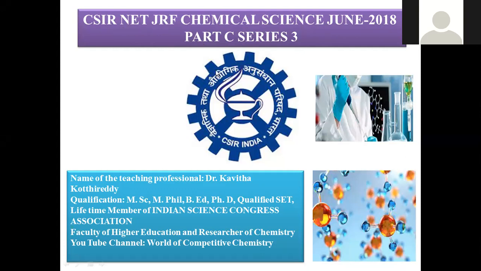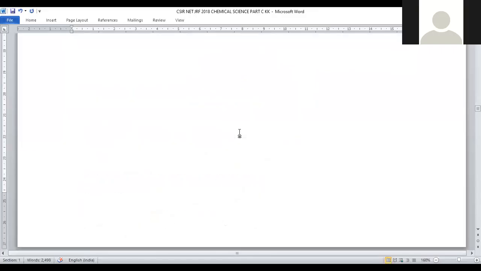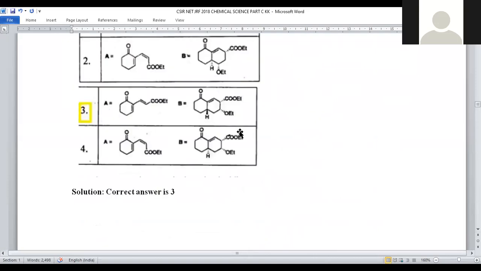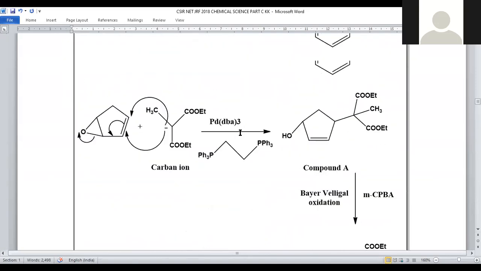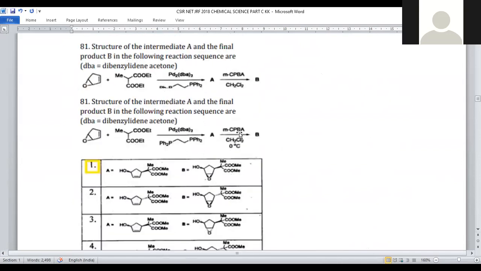So we already completed question number 61 to question number 80. From question 81 onwards, we are going to continue today, right? So here is a detailed explanation for the question paper given in June 2018 CSIR NET JRF Chemical Science. Hope it will be very helpful, and the entire description about Part C will be covered with the 10 questions. Let us enter into today's concept.